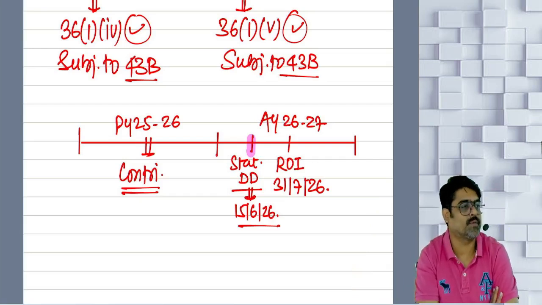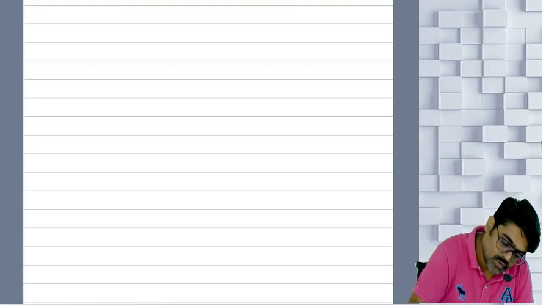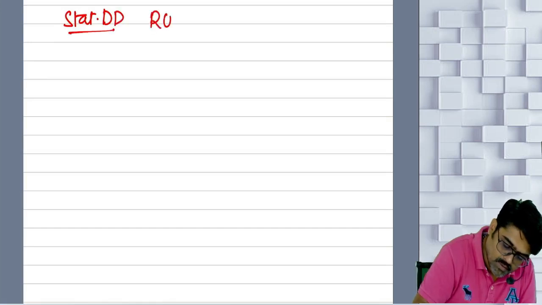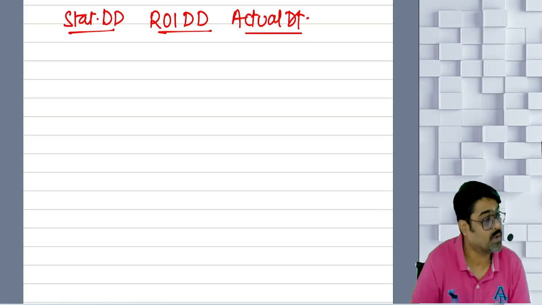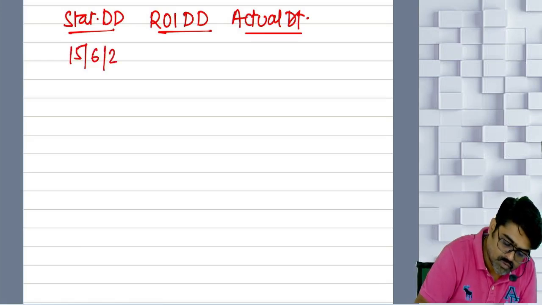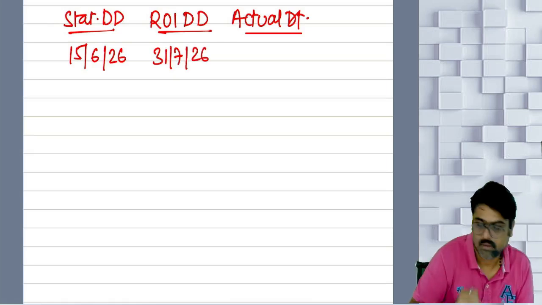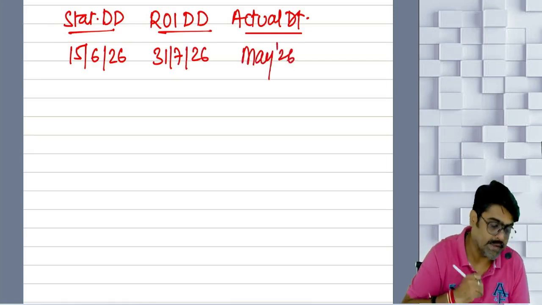Now what if you make the contribution? Tell me, you have the statutory due date. You have the ROI due date. And this is the actual date of making the contribution. Okay? Three due dates. What was the statutory due date? 15 June 2026. What is the ROI due date? Now, for example, you have contributed in May 26.